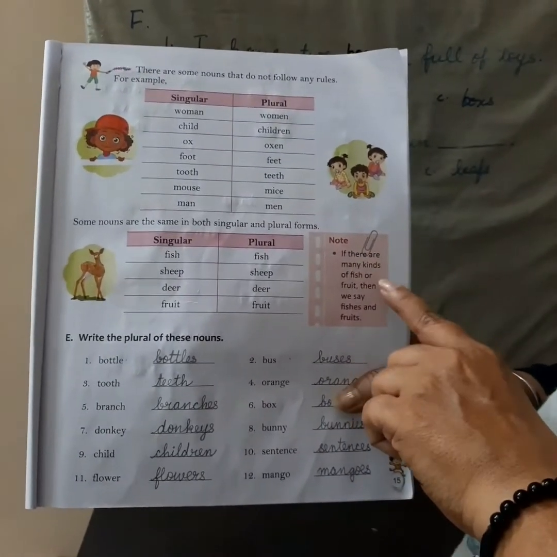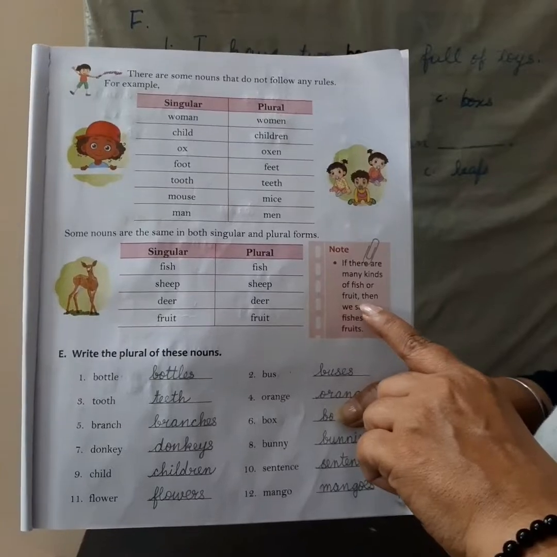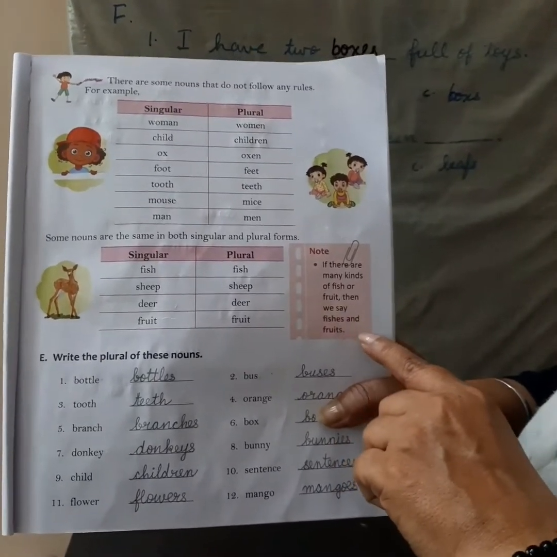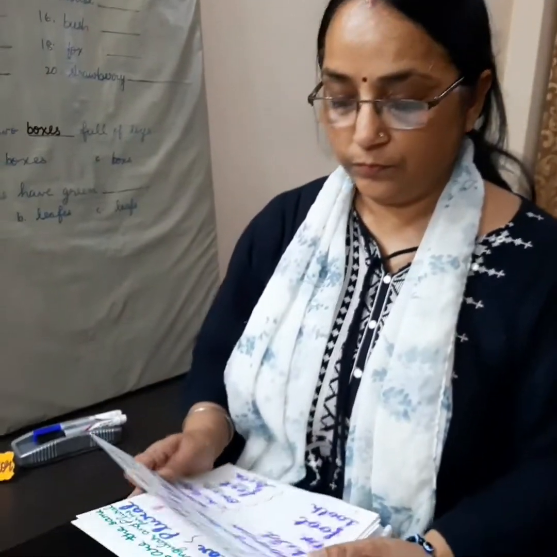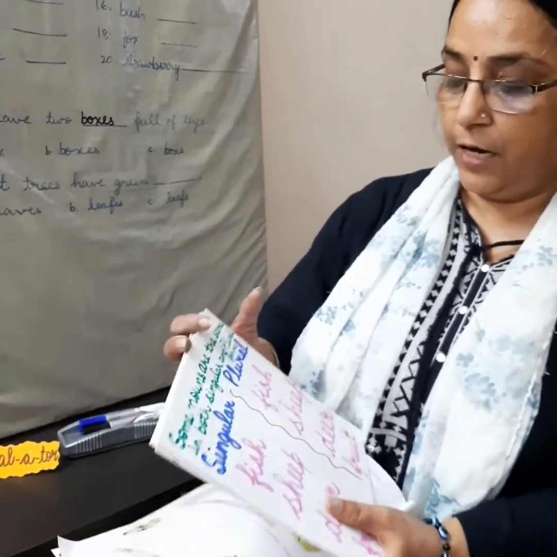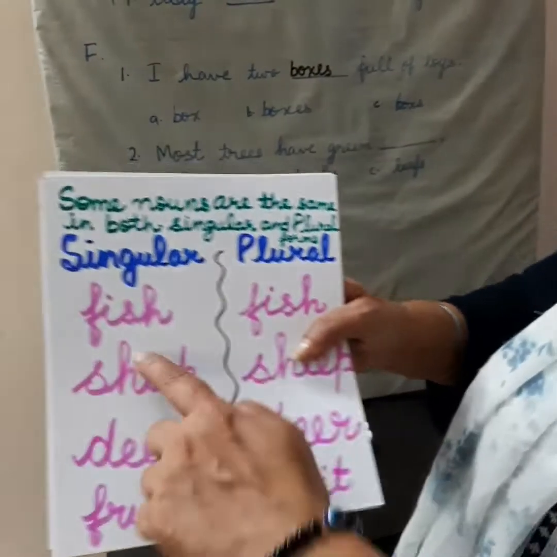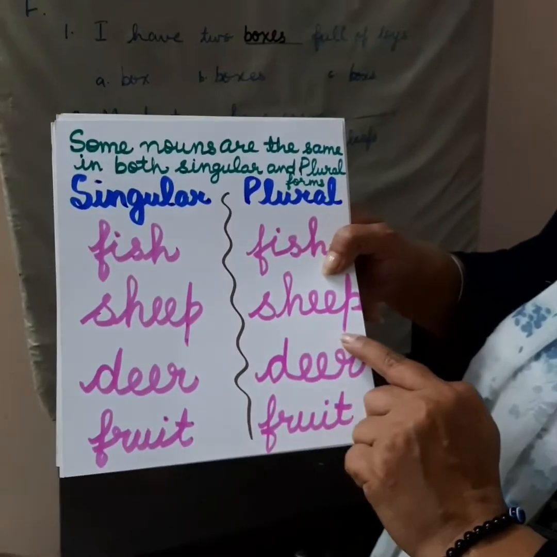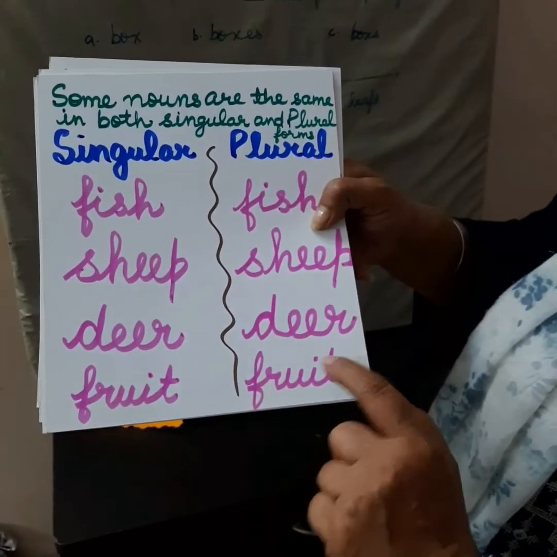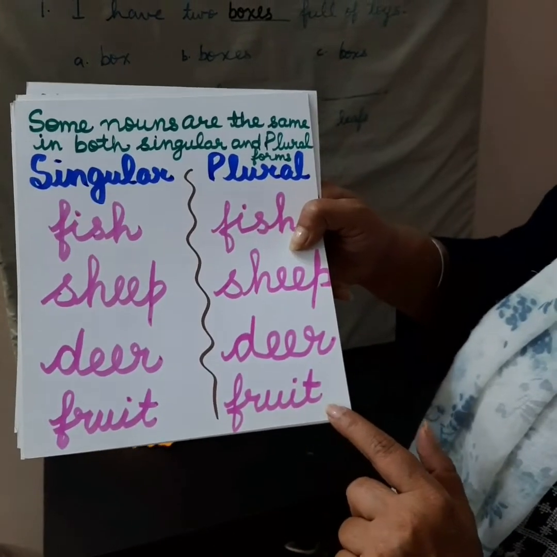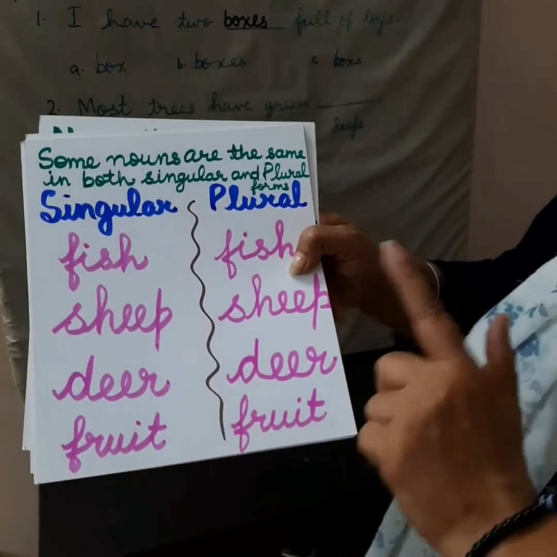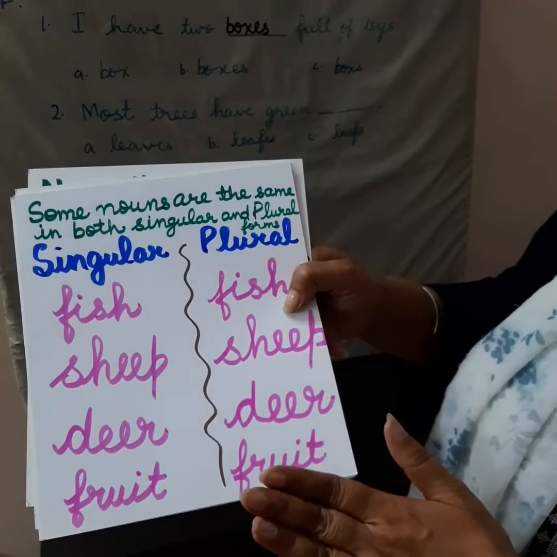If there are many kinds of fish or fruit, then we say fishes and fruits. Now, fish will be fish, sheep will be sheep, deer will be deer, fruit will be fruit. For singular and plural both, they will not change.